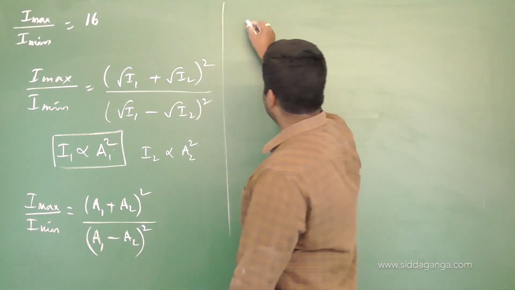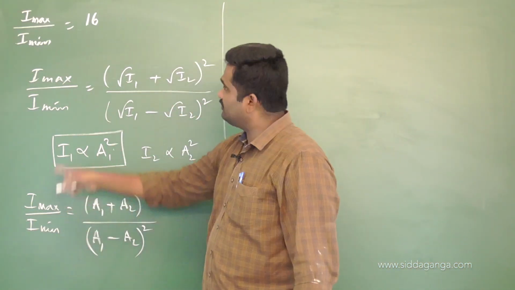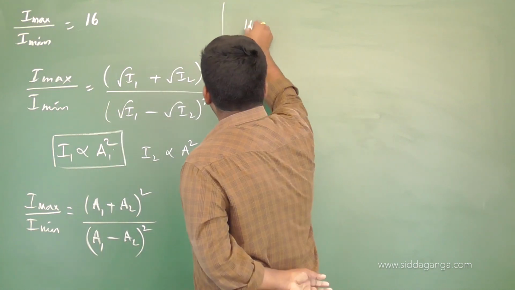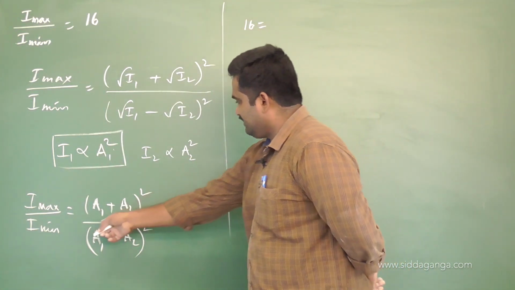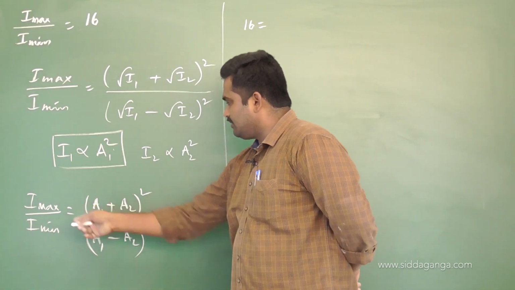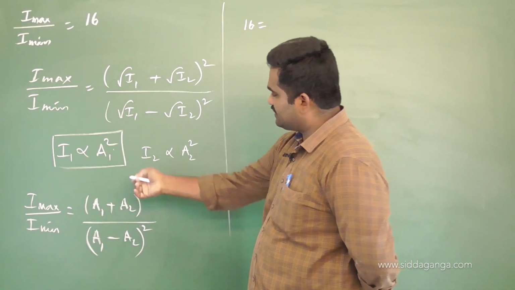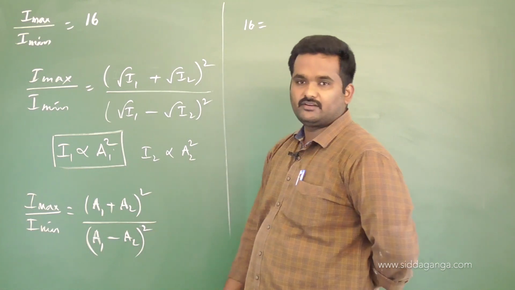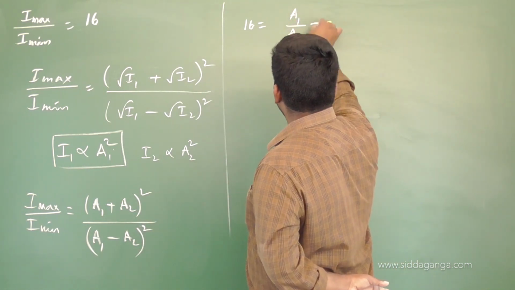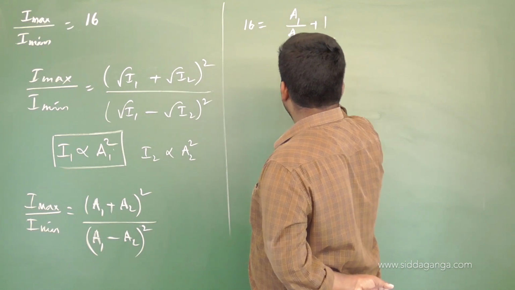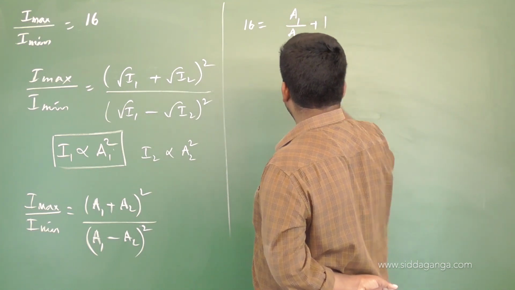Okay, so how to find it now, tell me? The maximum and minimum intensity values, how much are they given? 16. 16 equals, see, in the same way, you take one of the terms as common here. If you take A2 out, the remaining is A1 by A2 plus 1 divided by A1 by A2 minus 1. Straight away I will write here: A1 by A2 plus 1 divided by A1 by A2 minus 1.